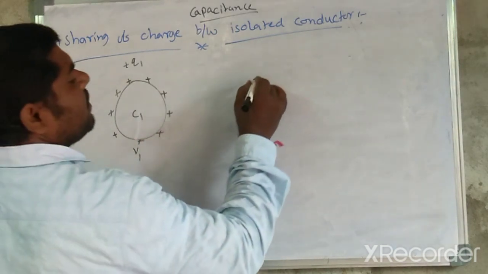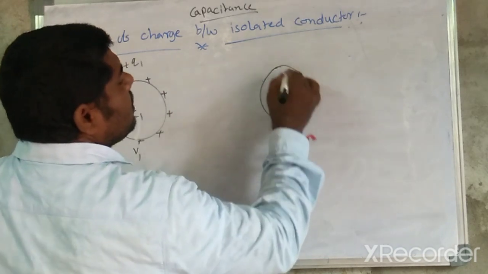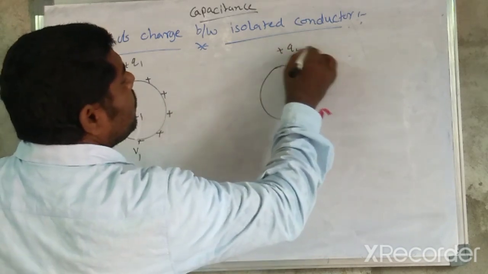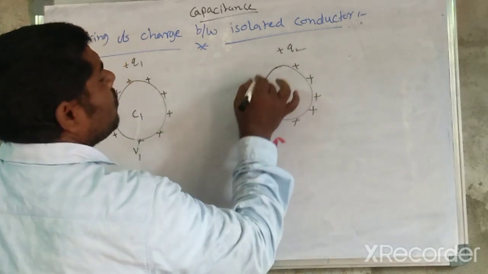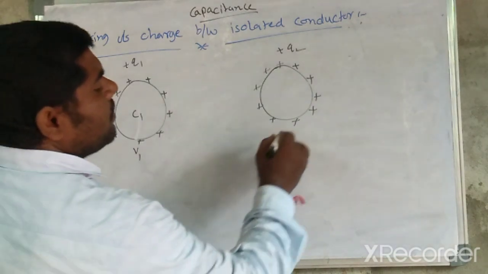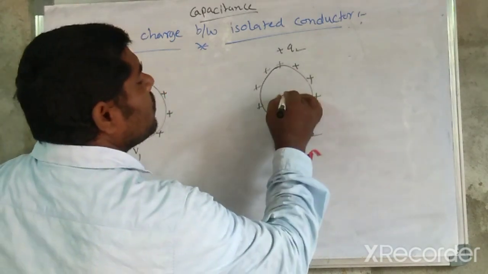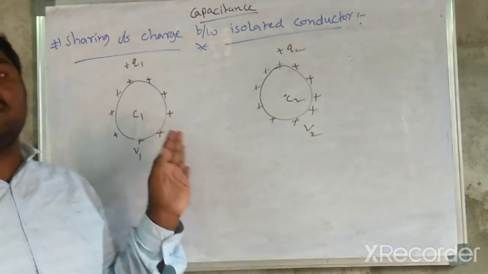Another conducting sphere has positive charge Q2, with Q1 bigger than Q2, individual potential V2, and capacitance C2.